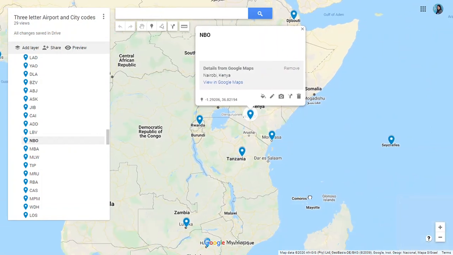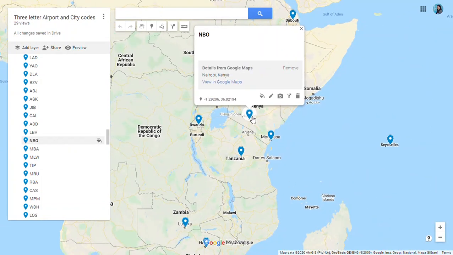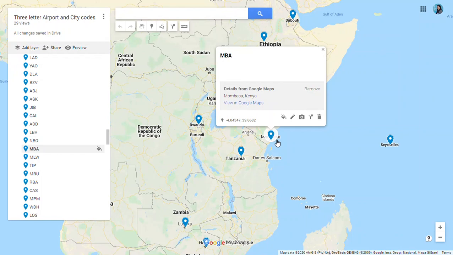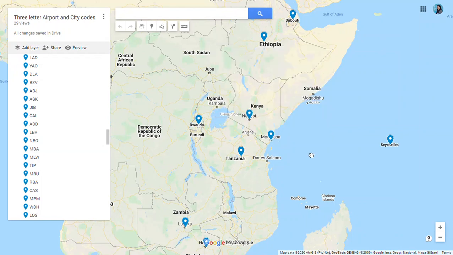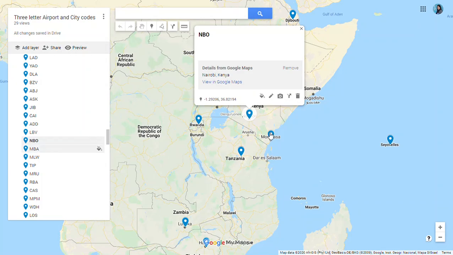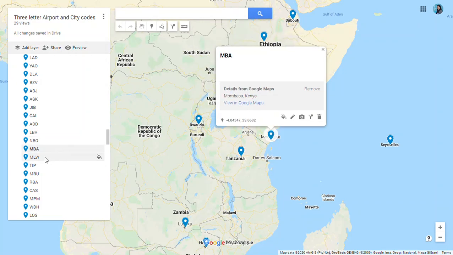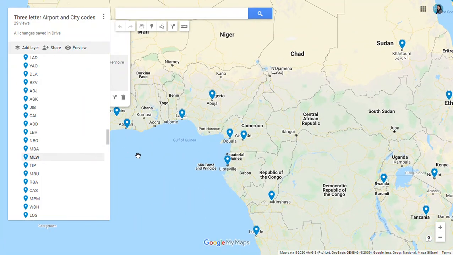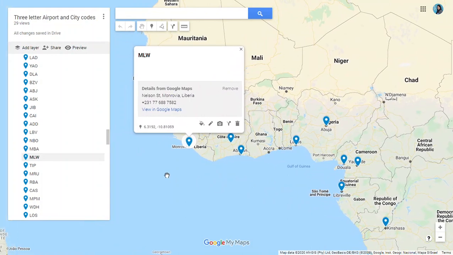You can see the location of Kenya. Here we have Nairobi, NBO, and Mombasa, also in Kenya. MBA for Mombasa in Kenya. Then we have MLW. Here MLW for Monrovia in Liberia.